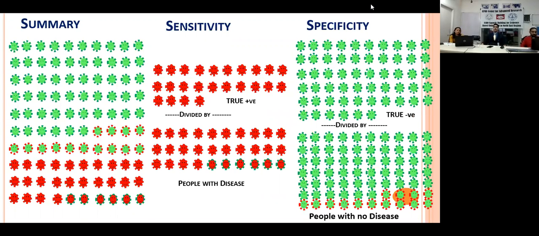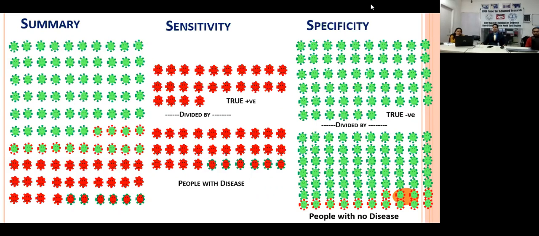So now let us summarize our sensitivity and specificity. We have seen that the disease prevalence was 30%, which is represented here in a summary table. So 70 were healthy and 30 were unhealthy. But in reality, we only have some diagnostic criteria or lab test which tells us whether a patient who comes to you is positive, whether healthy or unhealthy.